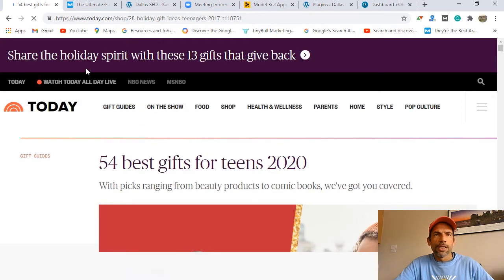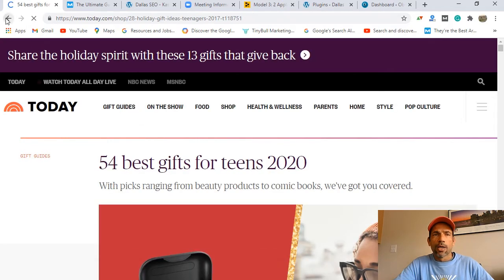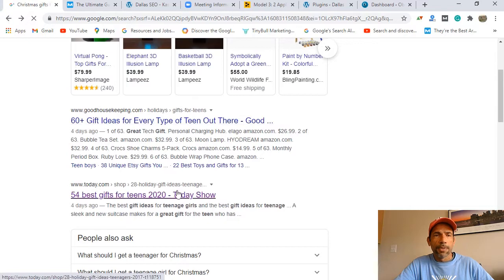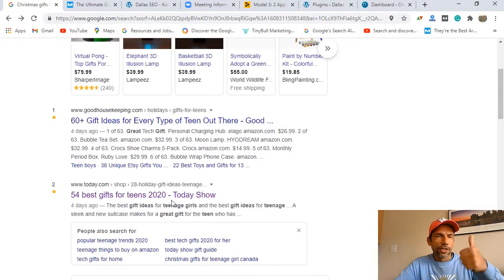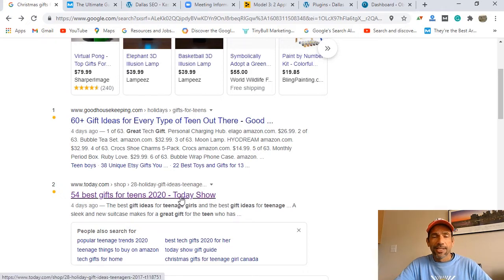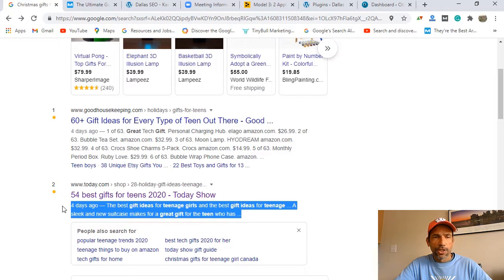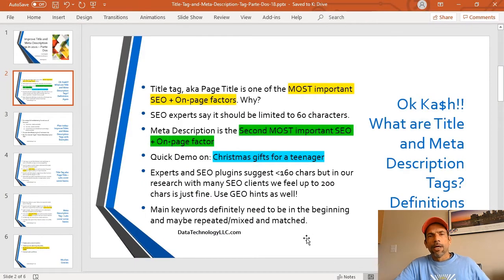My point simply is that if you are lucky enough to get on that first page, why not make a good first impression? First impression is the last impression. So this thing is the title tag. The next two lines are actually the meta description.